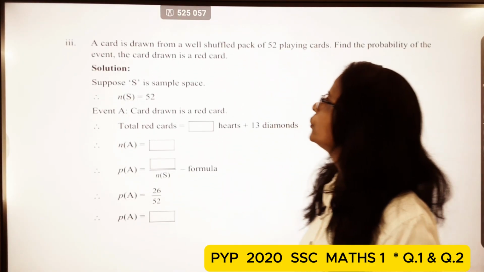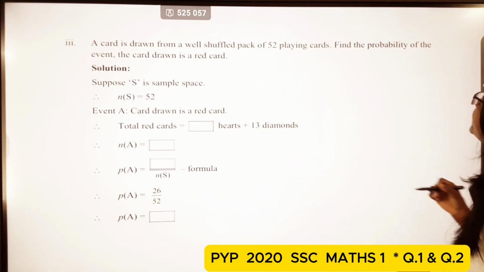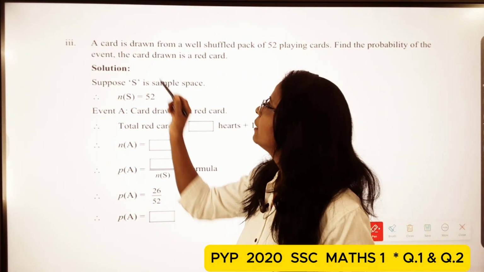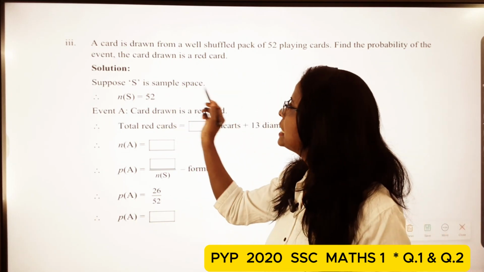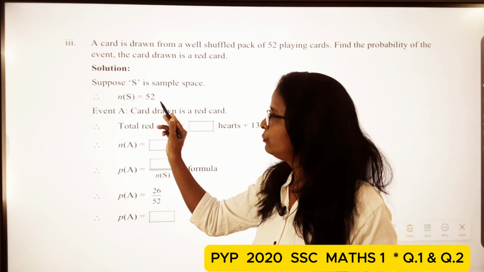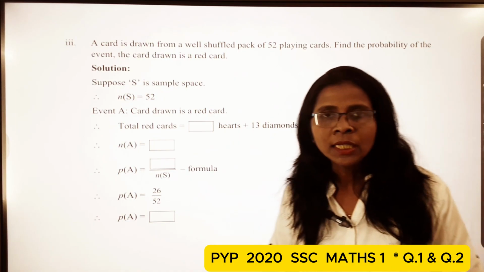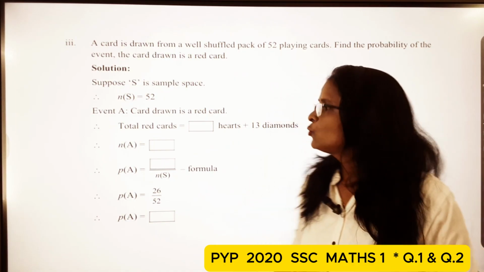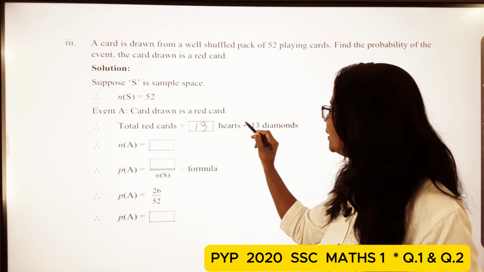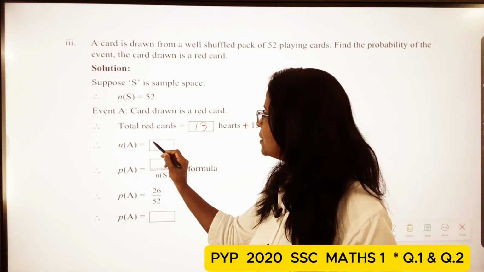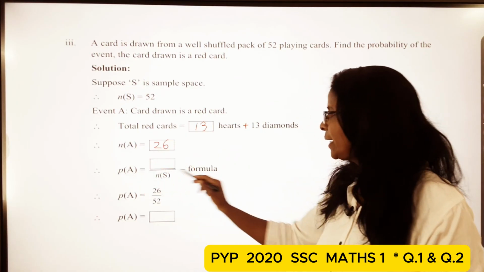A card is drawn from a well shuffled pack of 52 playing cards. Find the probability of the event that the card drawn is a red card. So suppose S is a sample space, n of S is equal to 52. Event A, card drawn is a red card. So now here the red card. Okay. Total red cards are 13 hearts plus 13 diamonds. So n of A is equal to 26, 13 plus 13, 26.